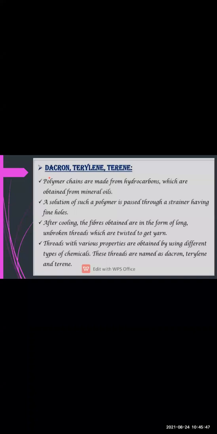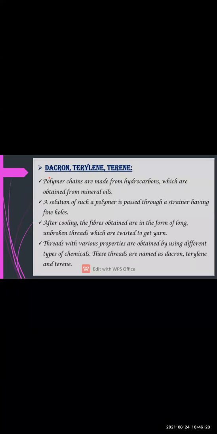Okay, so Dacron, Terylene and Terene, these are the three different types of thread that are used. These are also dipped in the solution of such a polymer, in which the strainers have fine holes. ओके वो स्ट्रेनर को क्या होता है, एक फाइन होल होता है, जब उस पॉलीमर्स को प्रेस किया जाता है from those fine holes, a long chain of thread is formed which is unbroken, which is twisted into a yarn, and which is in a long form without breaking.